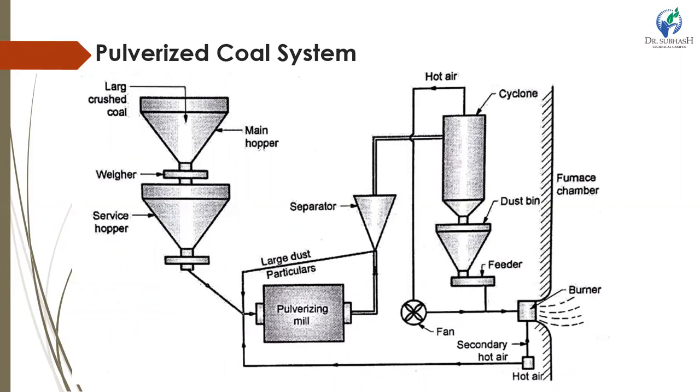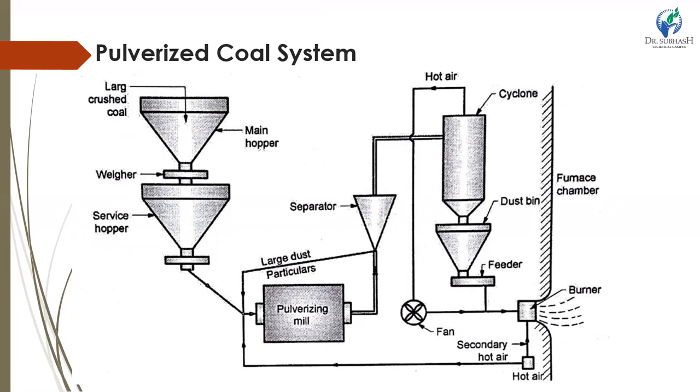Pulverized coal system. The diagram shows the pulverized coal system. In this system, coal is ground to dust-like form to increase its surface area. The powdered coal is then projected into the furnace by means of a current of hot air. This hot air, which is used to dry the coal before entering the furnace, is called primary air. The amount of air which is supplied separately for completing combustion is called secondary air.